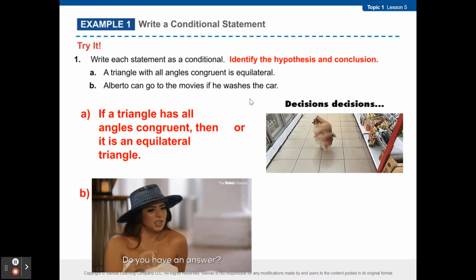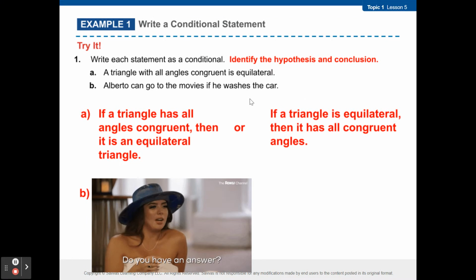Now, here's the second one. If a triangle is equilateral, then it has all congruent angles. Both work. So it all depended on how you saw it. Okay?